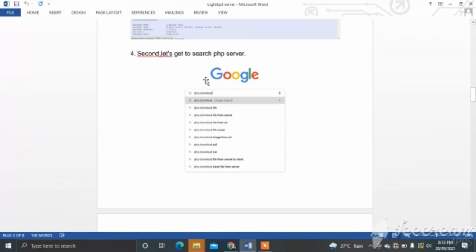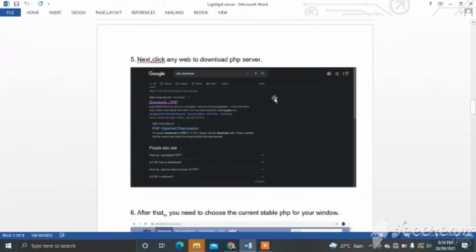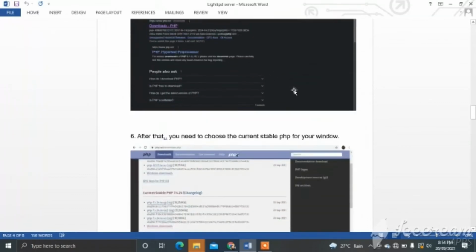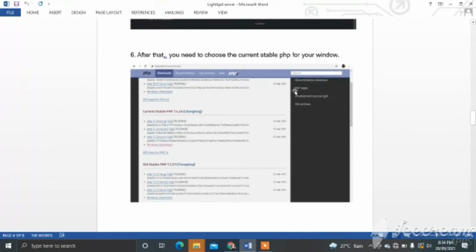Second, let's search for the PHP server. Type "PHP download" and search. Next, click any web to download the PHP server. After that, you need to choose the current stable PHP for your Windows.